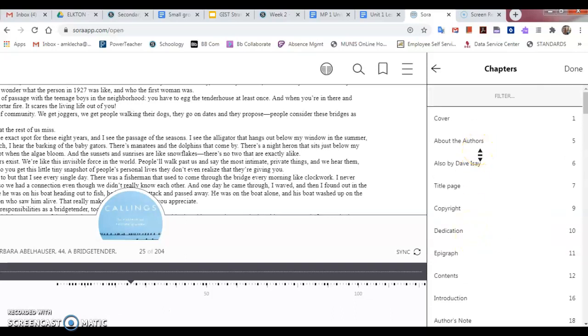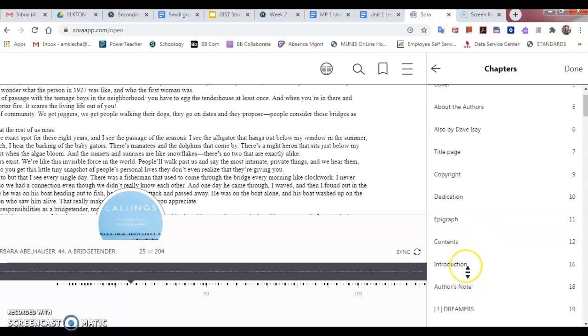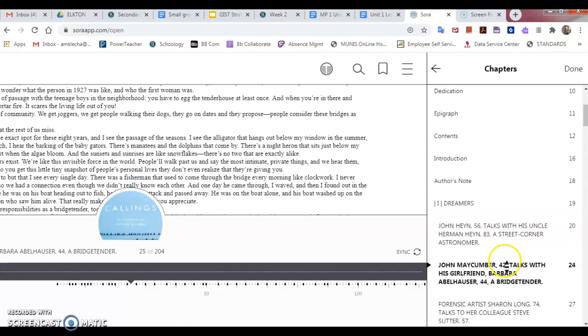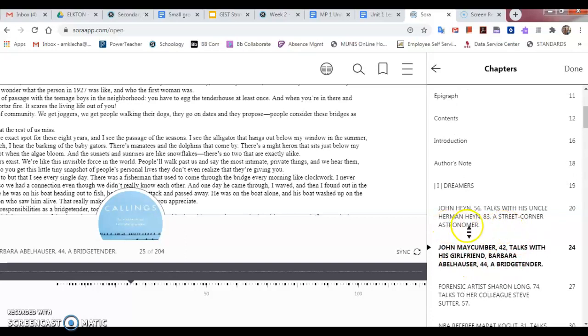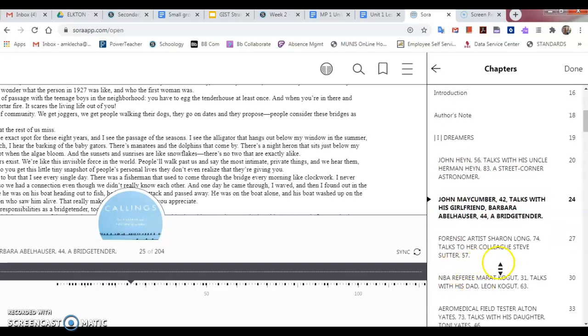So what you guys are going to read today, you're going to want to read the introduction. So you'll click to page 16 is the introduction. Okay, and you'll do that, and then later on you're going to read 3 different stories, astronomer, bridge tender, and forensic artist. And if you scroll down, it's below dreamers. You can see there's the astronomer, the bridge tender, and then the forensic artist.